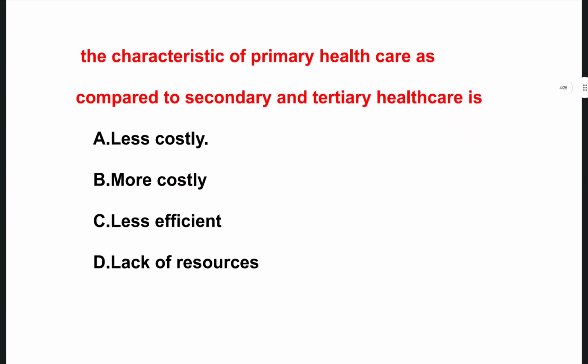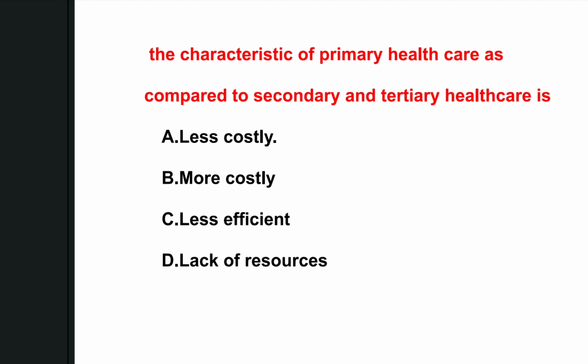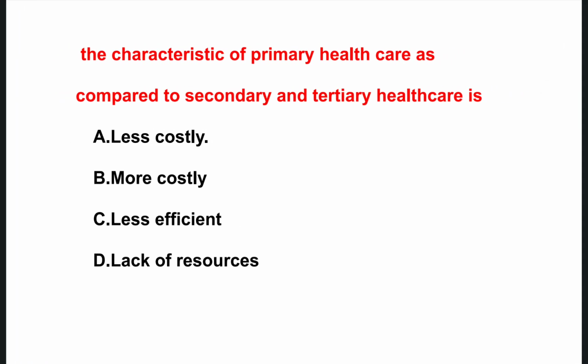So the next one is, the characteristic of primary health care as compared to secondary and tertiary health care is. So when comparing primary health care with the secondary and tertiary, the options are: it is less costly, it is more costly, less efficient, lack of resources.